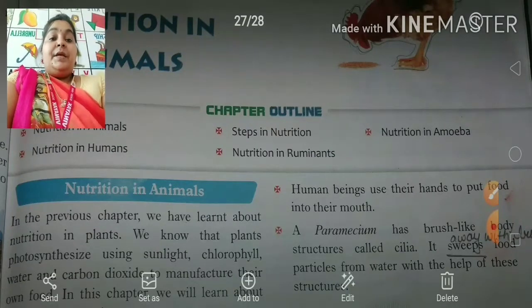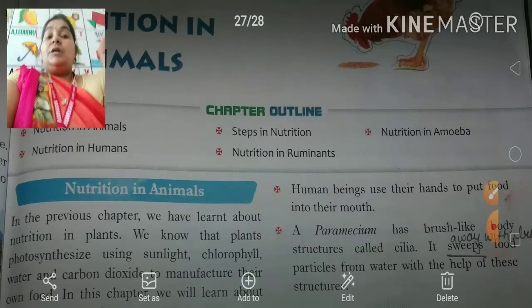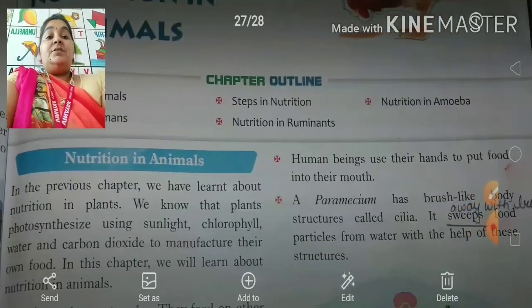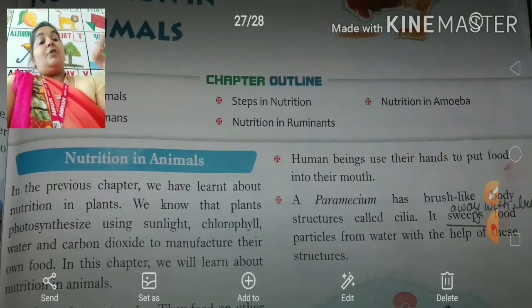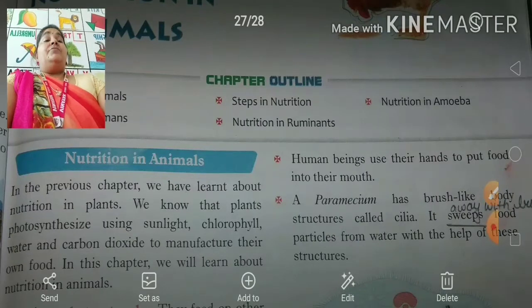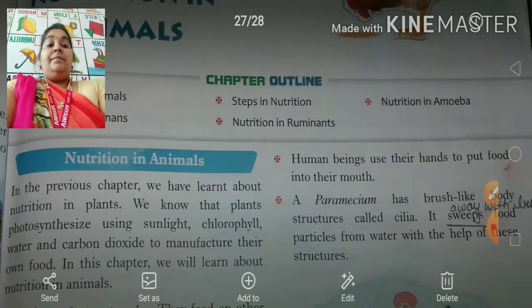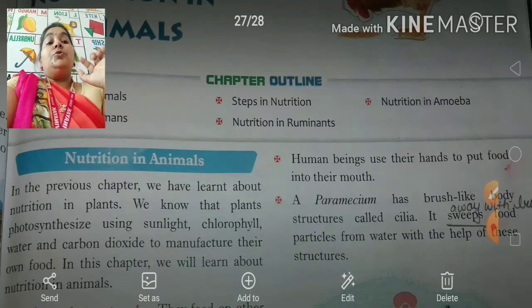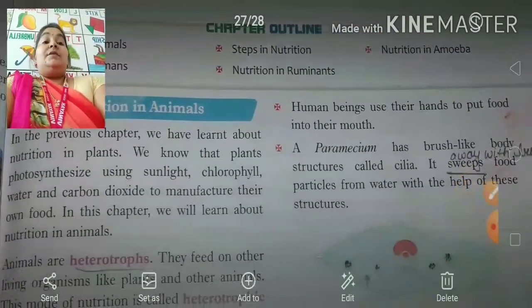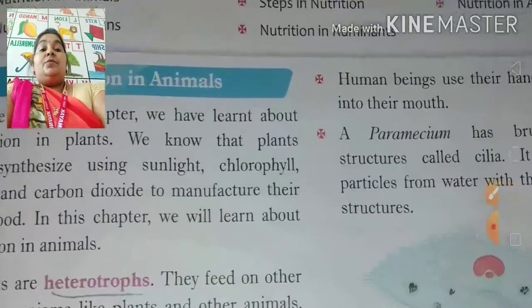The main outlines of the chapter are nutrition in animals, nutrition in humans, steps of how nutrition happens, nutrition in amoeba and nutrition in ruminants. One by one we are going to go through the chapter, not so fast that you can't understand what the chapter contains.